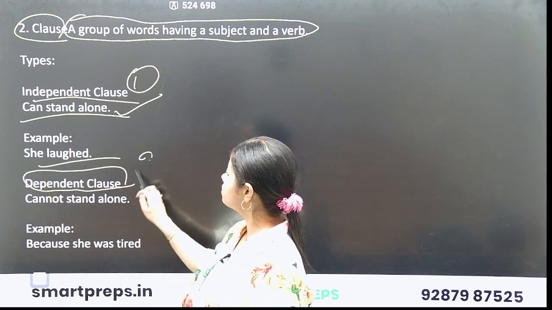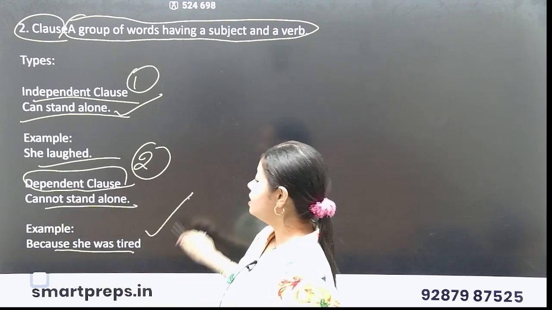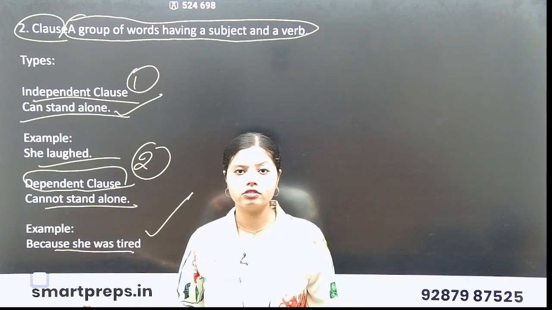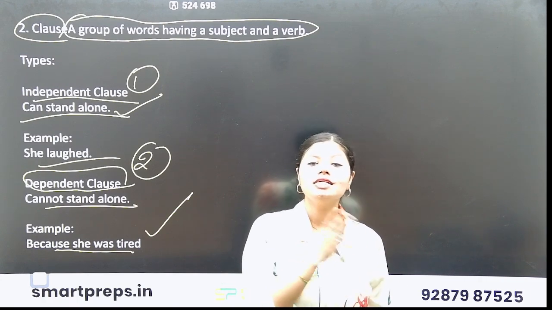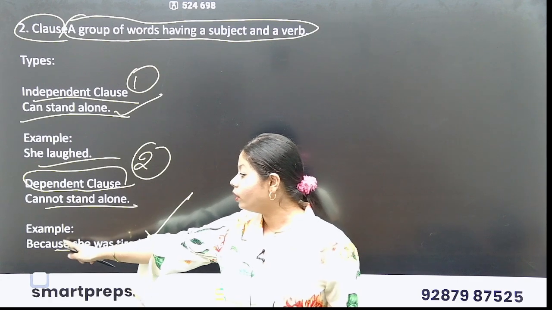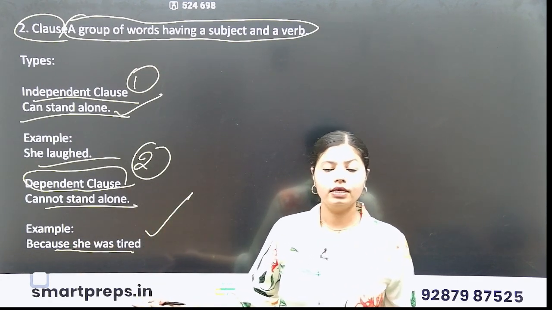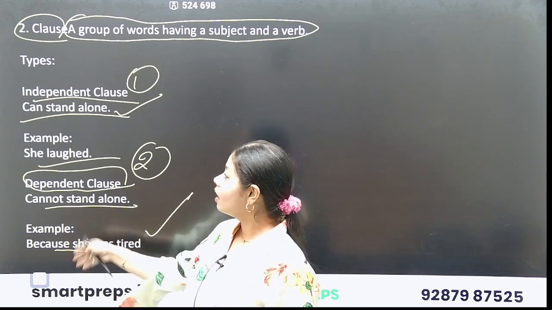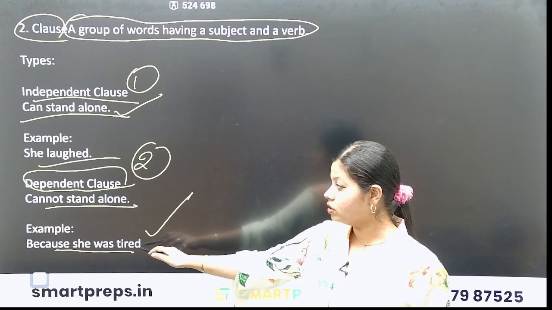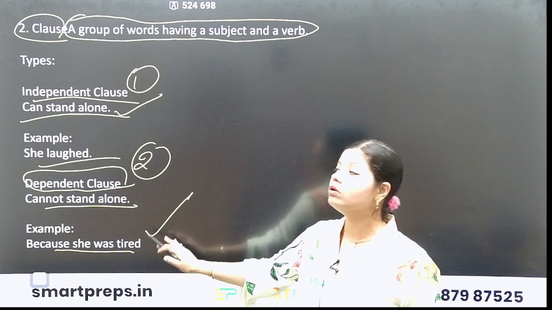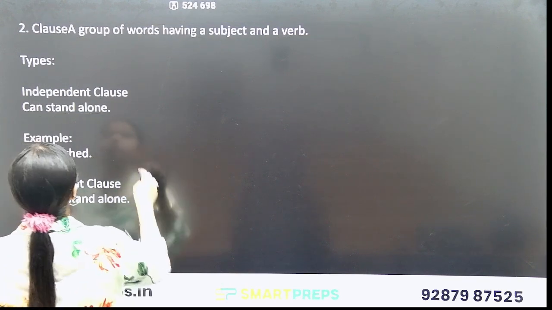Next is the dependent clause, which cannot stand alone. For example, because she was tired. Because itself says that there has to be certain information. Because she was tired means what? There is certain information which is not provided here. It means this is an independent clause, and this is a dependent clause. It cannot stand alone. So those are the two types of clause.